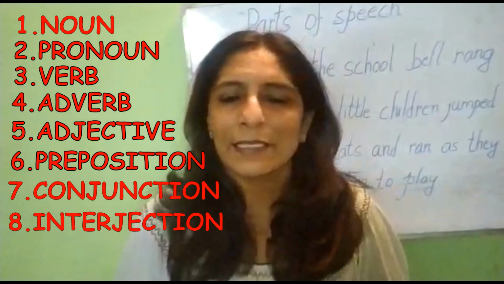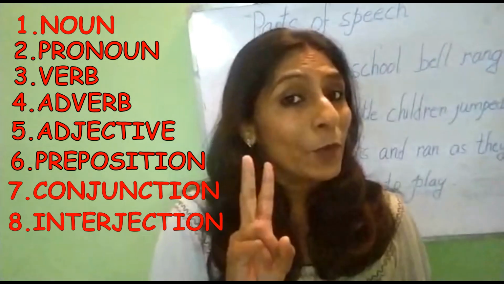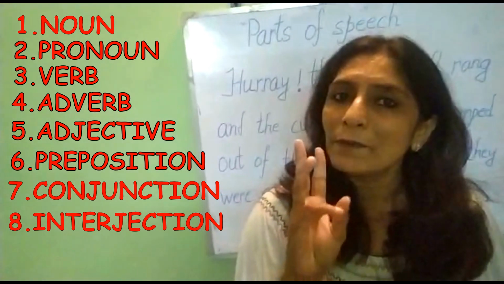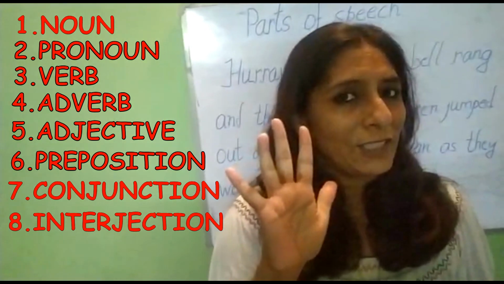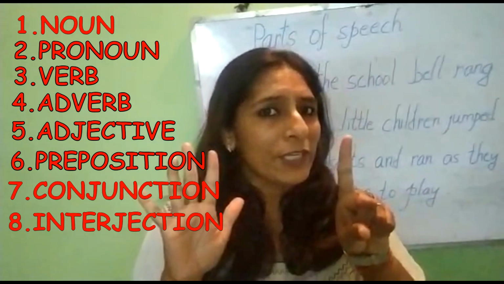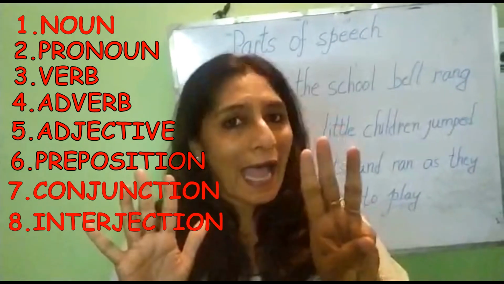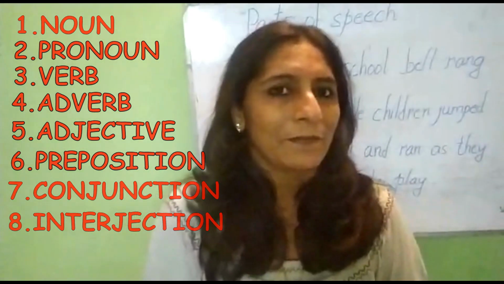Again we repeat: noun, pronoun, verb, adverb, adjective, preposition, conjunction, and interjection.